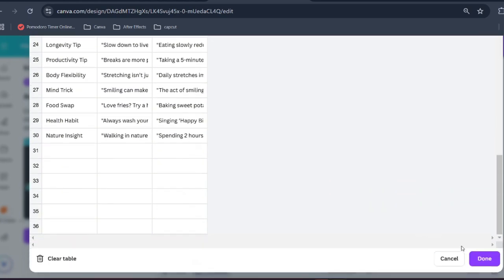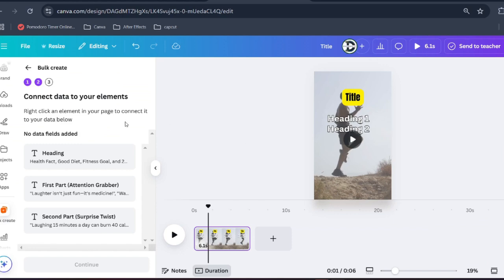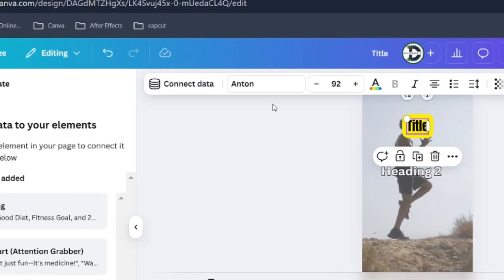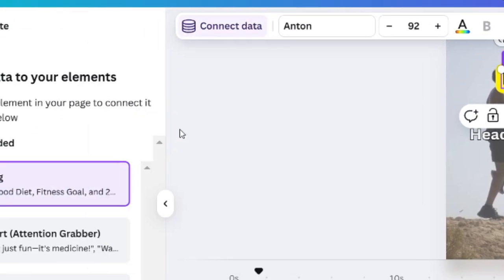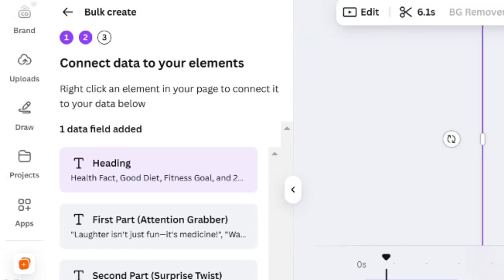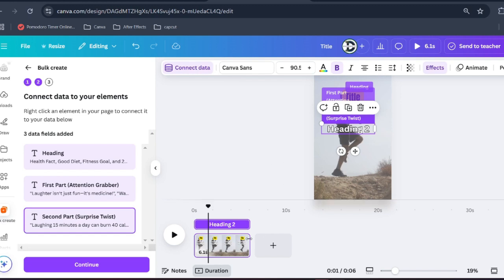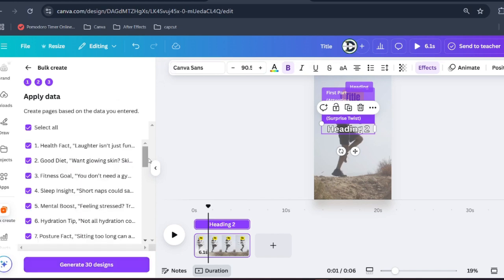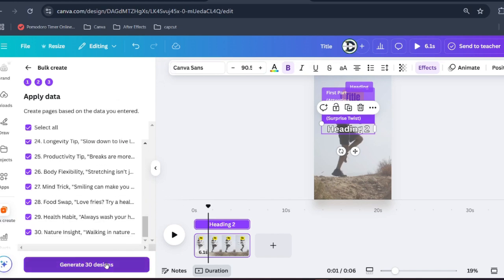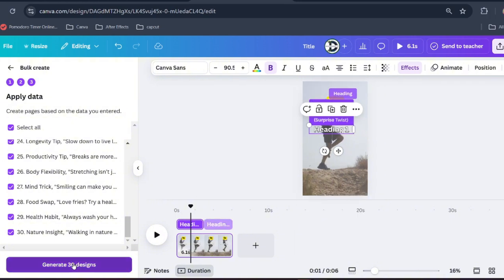After copying the data from ChatGPT, we will connect the data. Click on Heading. Then you will get this option to connect the data. Do the same for all 3. Then click on Generate. In this way you will be able to generate 30 or more than 30 reels in just few minutes.